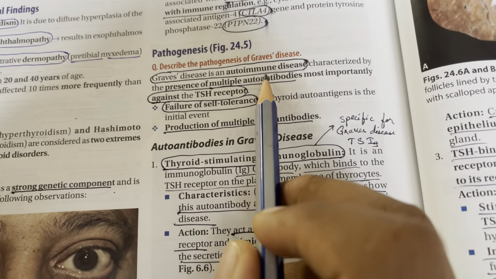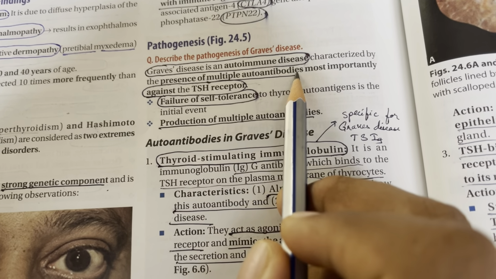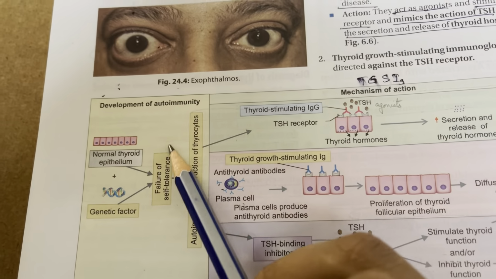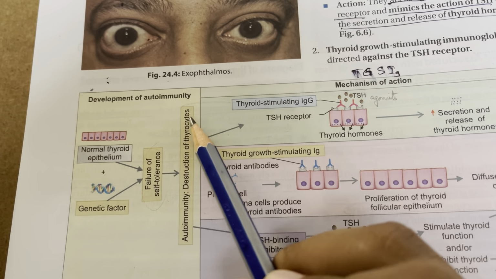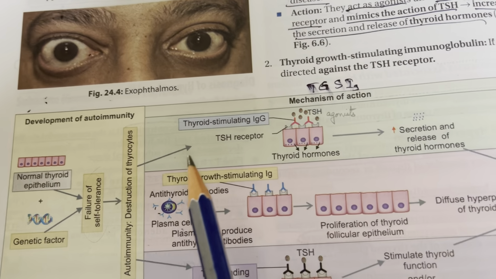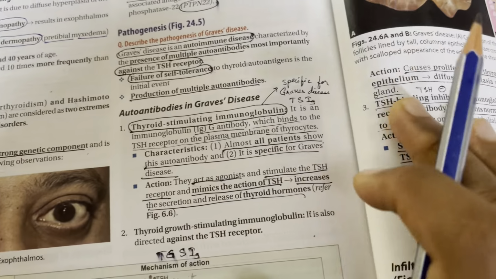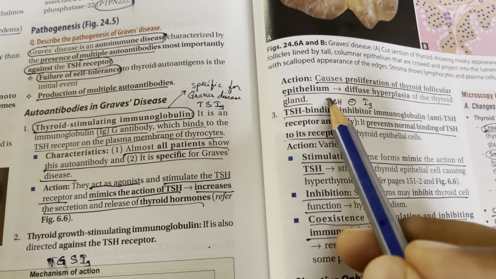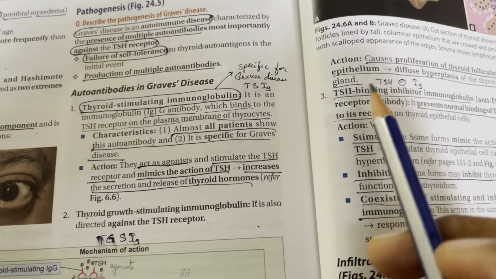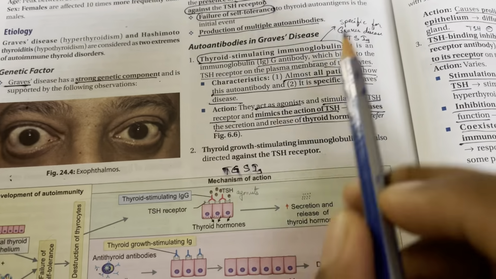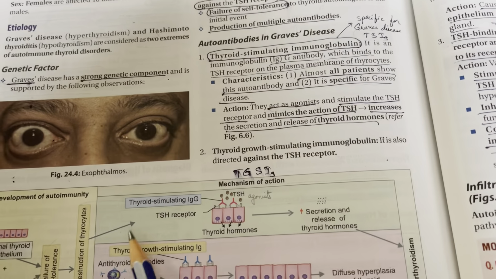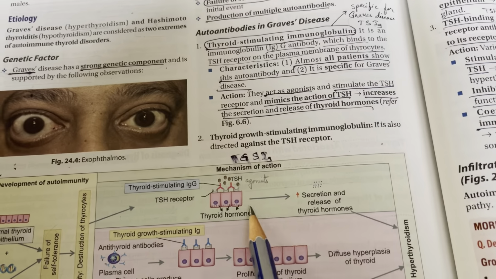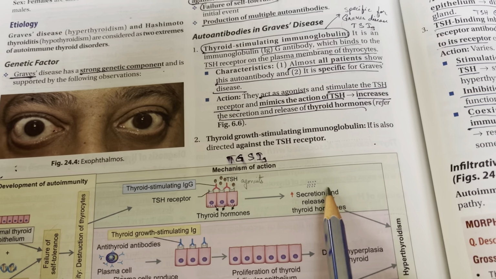So, pathogenesis: it's an autoimmune disease. There are multiple autoantibodies. So basically in Graves', everything is because of autoantibodies. First, there's a failure of self-tolerance, then there is autoimmunity. So, first, you have antibodies. This is the trick to remember them: TSI, TBII, and TGI. First, you have TSI, which is thyroid stimulating immunoglobulin. What happens is these immunoglobulins bind to the TSH receptors and act as agonists, and they stimulate the thyroid to synthesize more thyroid hormones.